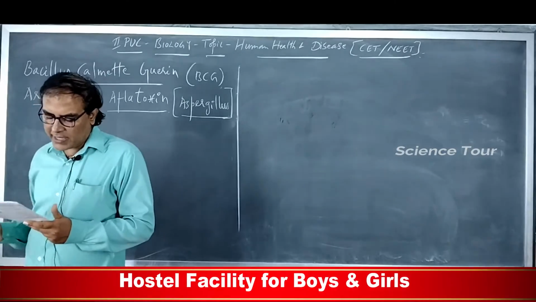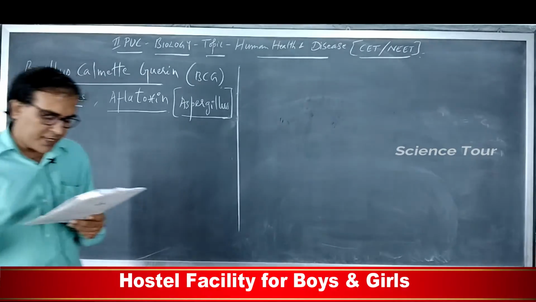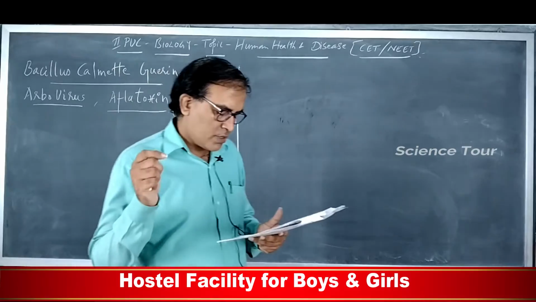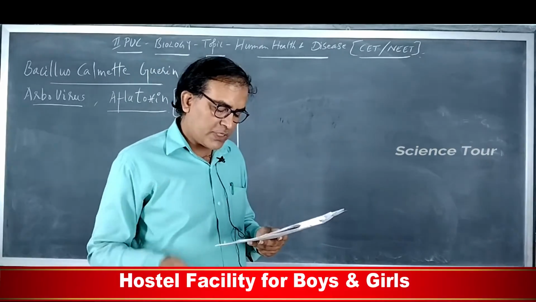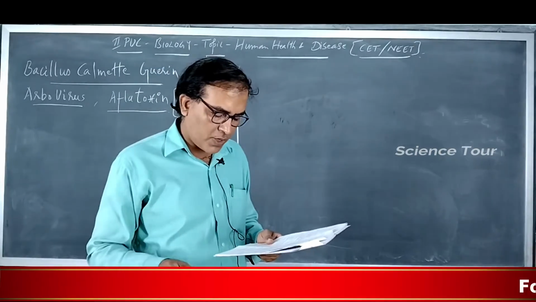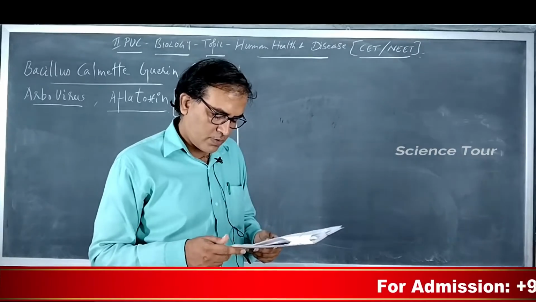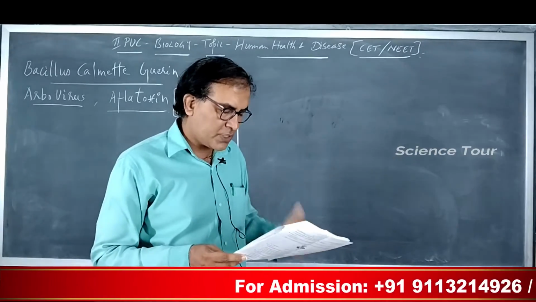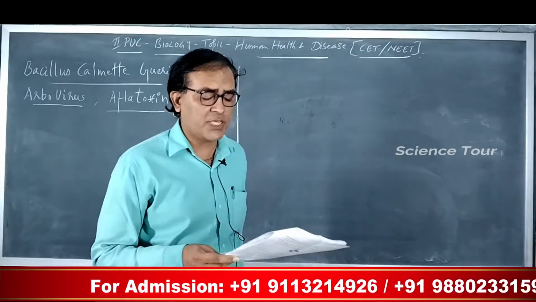Then question number 8. The active form of Entamoeba histolytica feeds upon what? This question is repeated. It feeds on erythrocytes, mucosa as well as submucosa of the colon, and can also phagocytose the RBCs. So the right answer is option 2.